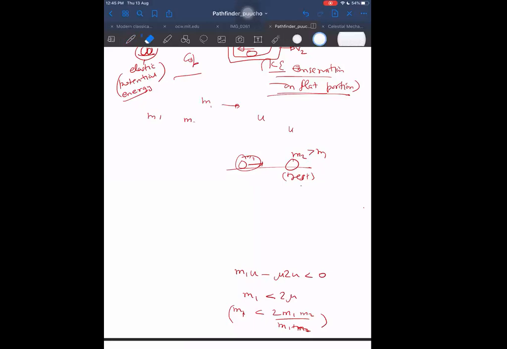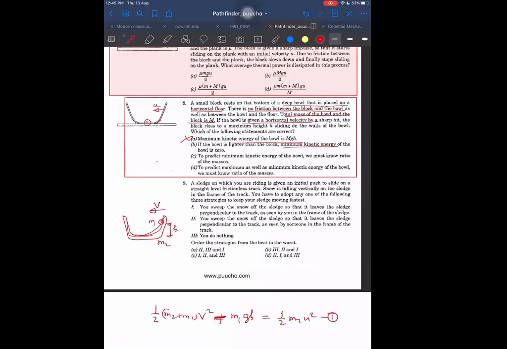Now come to the same question once again. Let us read it, and now you should be able to do it yourself also. In this case, which is going? U is going. Initially, the block is like a target. Consider the block as M2 and the ball as M1. As I told you, sometimes M1 can return back, and sometimes M1 may still go in the same direction. M1 will return back in those cases where the block is heavier, M2 greater than M1.